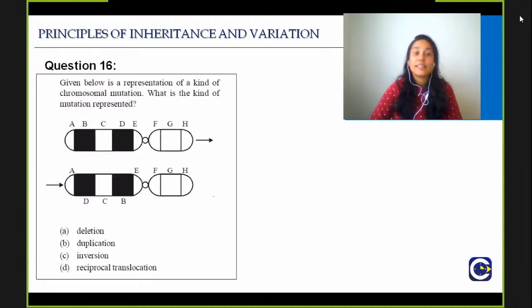So what is the right answer for question number 16?